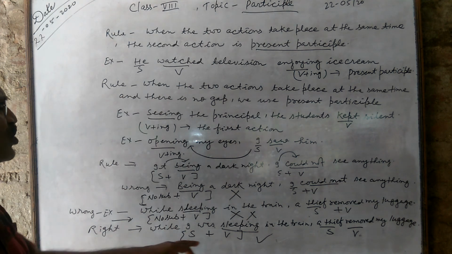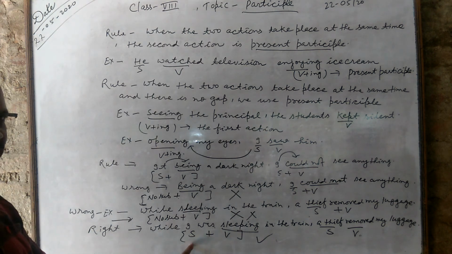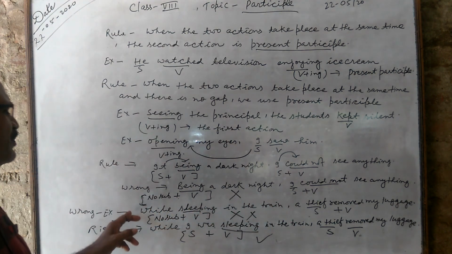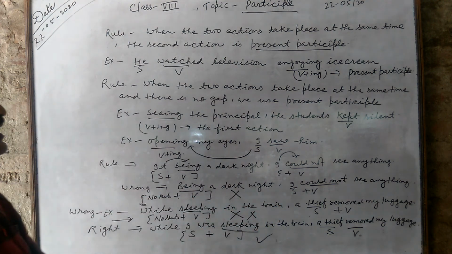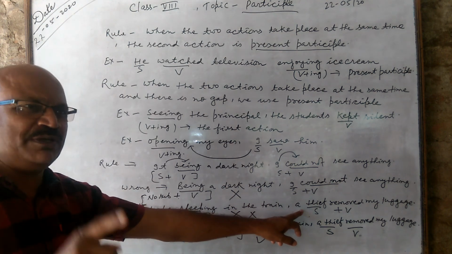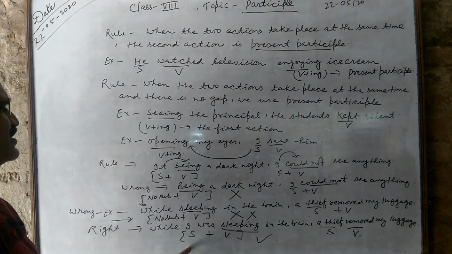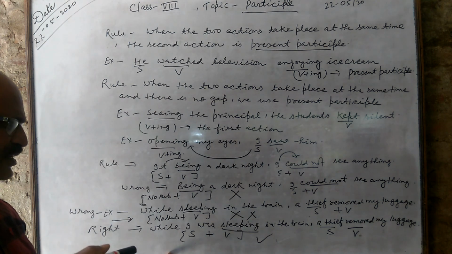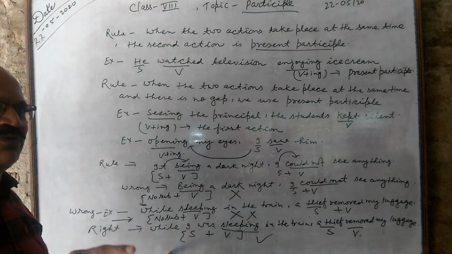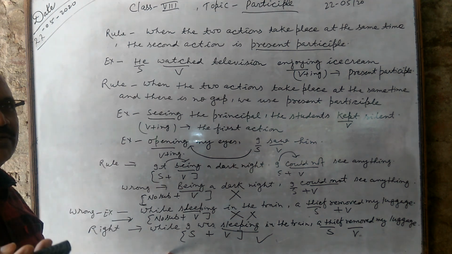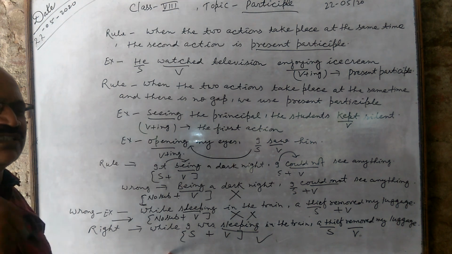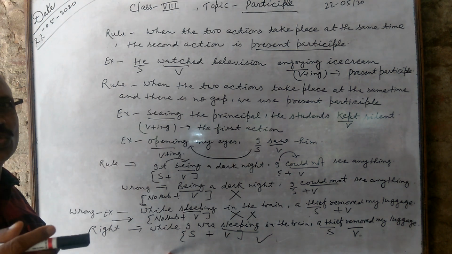So sleeping must be followed by I. While I was sleeping, because the thief was not sleeping. According to the first sentence, while sleeping in the train, a thief removed my luggage, it means that a thief was sleeping. It will be wrong. Who is subject here? I is. While I was sleeping in the train, a thief removed my luggage. One subject, one verb, one subject, one verb. If two actions are done by one subject, one subject must be written. If two actions are done by two different things, two subjects must be written.